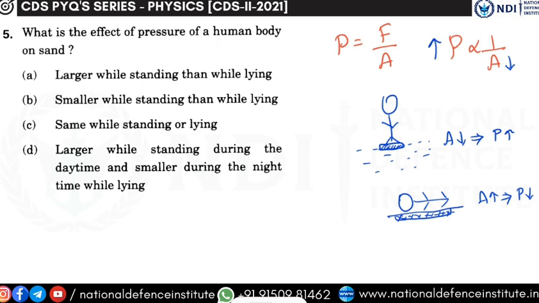The correct answer will be, what will be the correct answer? Larger while standing than while lying, smaller while standing than while lying, same while standing and lying, larger while standing during the day and smaller during the night time when lying. Now we know it is not option C. Very good, very clear. Please think about option A and D. Both are not similar. Okay. B is also wrong because it doesn't satisfy this, so we are not going to consider B.